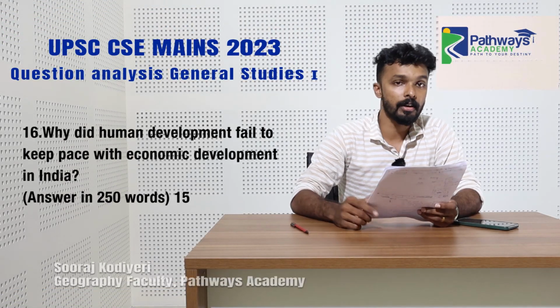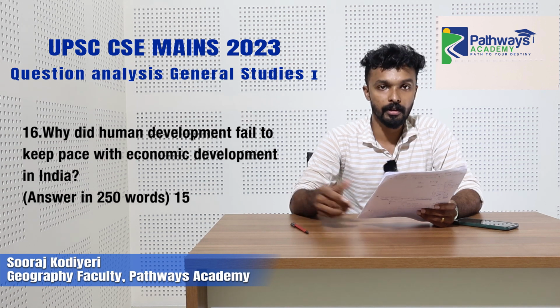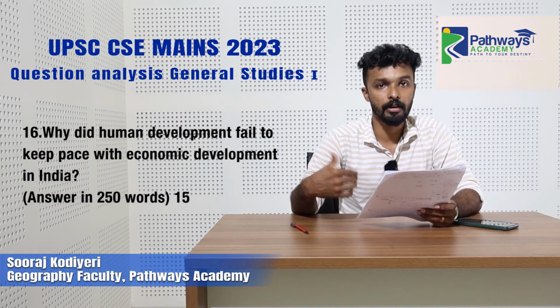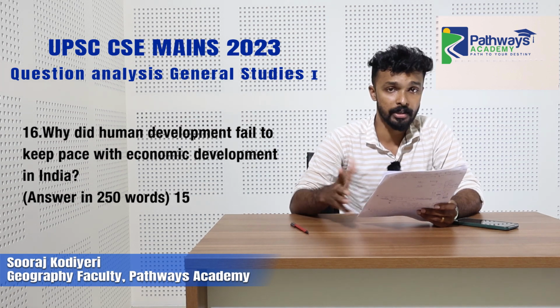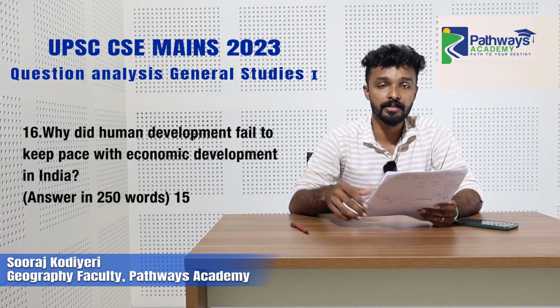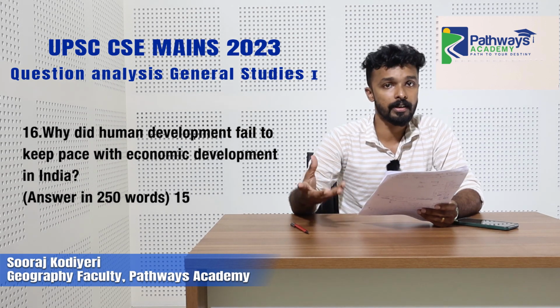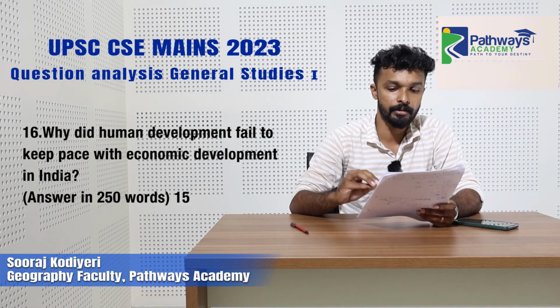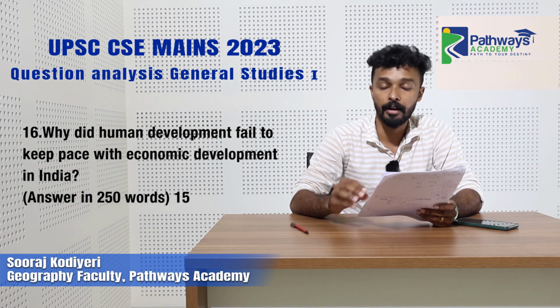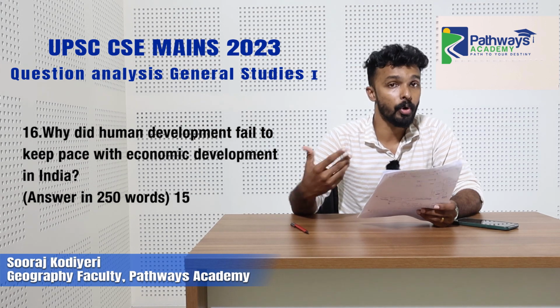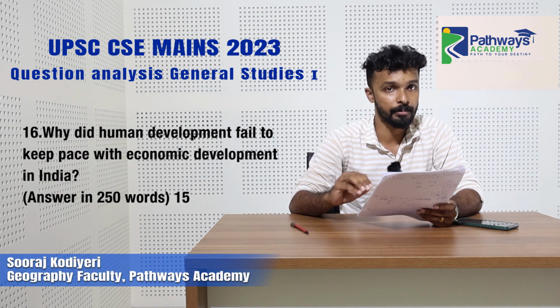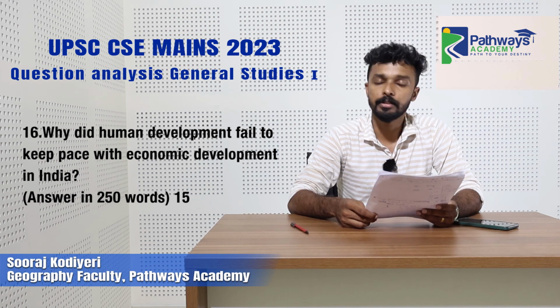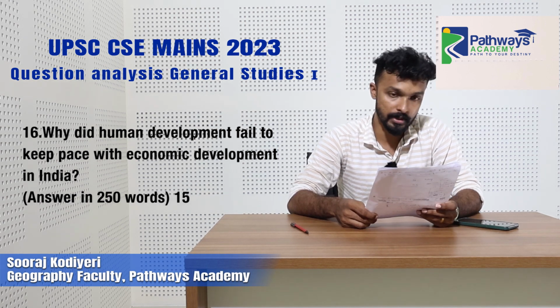It's a 250-word question. It's a very general kind of question. So you can list out poverty, inequality, access to the educational system, lack of social infrastructure. So you can mention all these kinds of problems that we are facing in India right now. You can mention population growth. These points are a must. So these are the points you can note down in this question. This question is very general in nature.